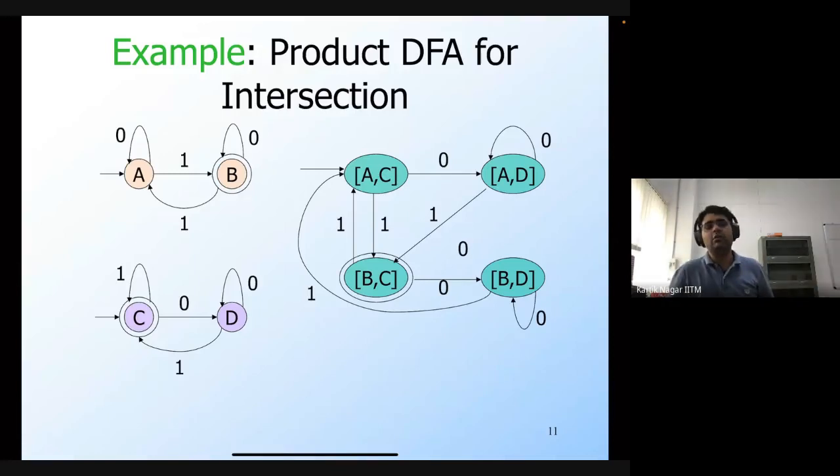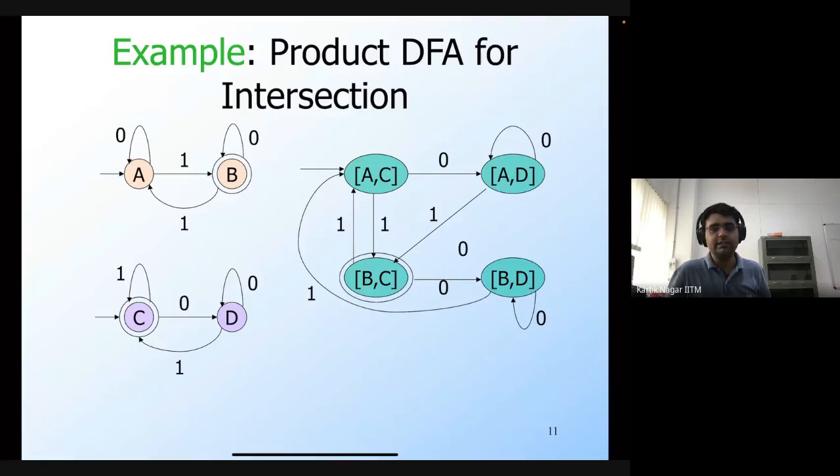We saw that for operations like union, concatenation, and star closure, which is the asterisk operator, regular languages are closed, in the sense that if you perform these operations on regular languages, then you get another regular language. The proof is based on the representation in terms of regular expressions. Every regular language can be expressed as a regular expression, and regular expressions are closed under union, concatenation, and closure. That's why regular languages are also closed under these operations.